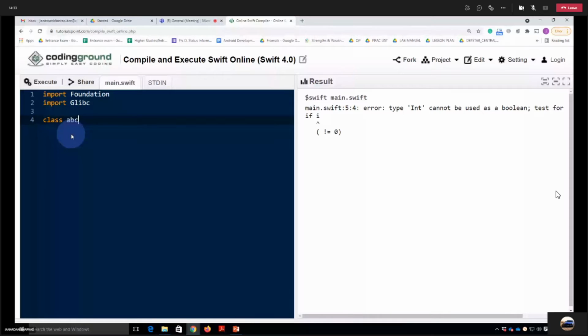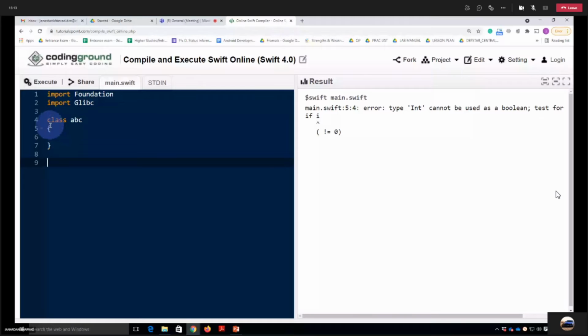And have you learned about functions? How to declare a function, how to define a function, how to call it? No, sir. Okay, fine. So first we will learn about functions and then we will write the function inside the class.